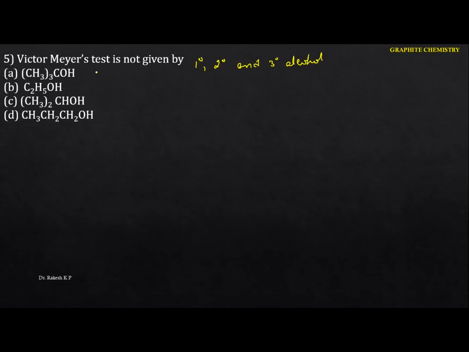So the first one is an example for tertiary. This is the primary. This will be the secondary. Again this is the primary. Now what happens if we take the primary alcohols?